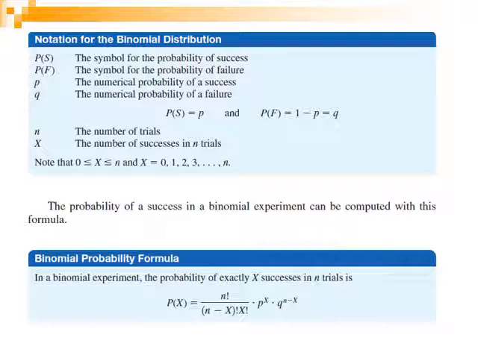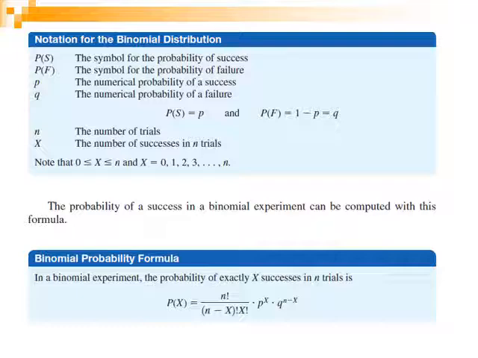It is the probability of failure, which equals 1 minus P, equal to Q. N is the number of trials, and X is the number of successes in N trials, where X is between 0 and N. X takes discrete values 0, 1, 2, 3, not a range and not decimal values.